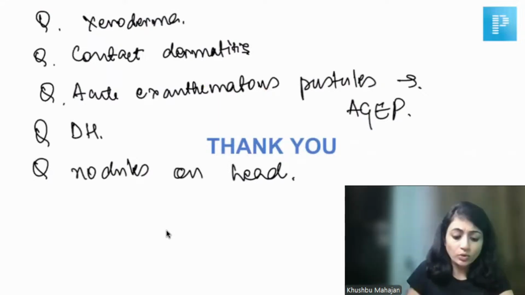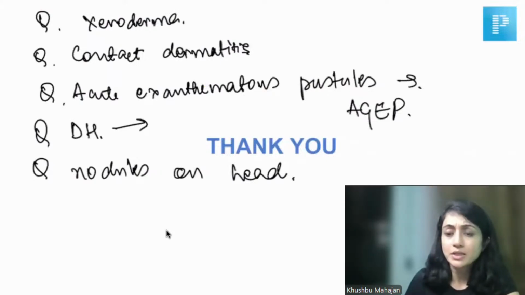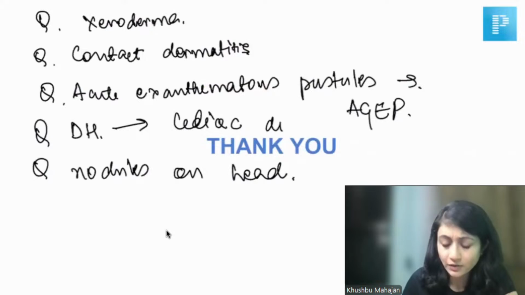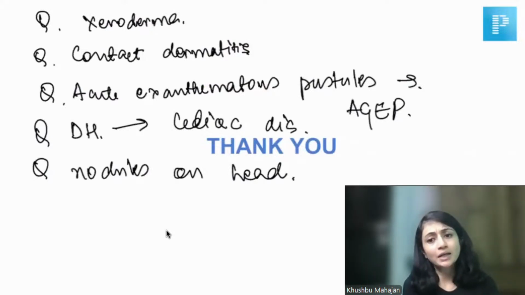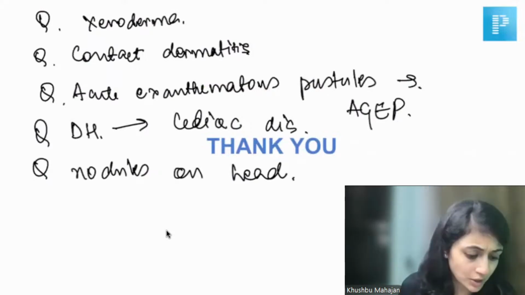Celiac disease. Okay, so the question which was, I think, associated with dermatitis herpetiformis was that celiac disease is associated with which skin condition? Celiac disease is associated with dermatitis herpetiformis. Again, we all know that it is a gluten-sensitive enteropathy that DH is associated with.